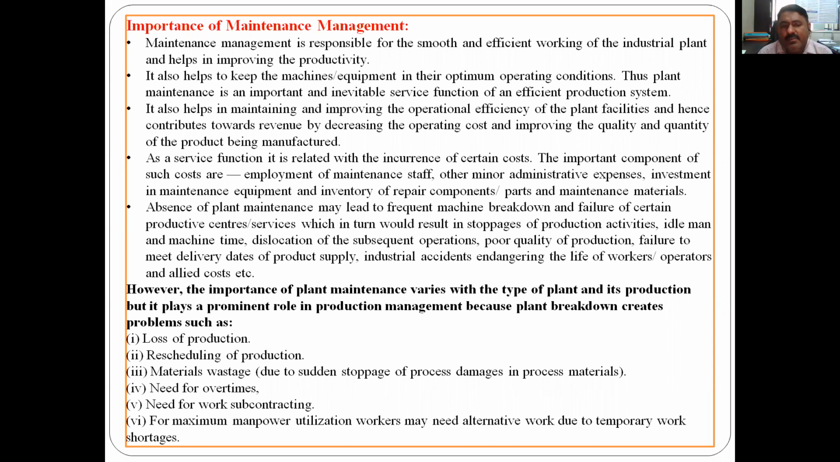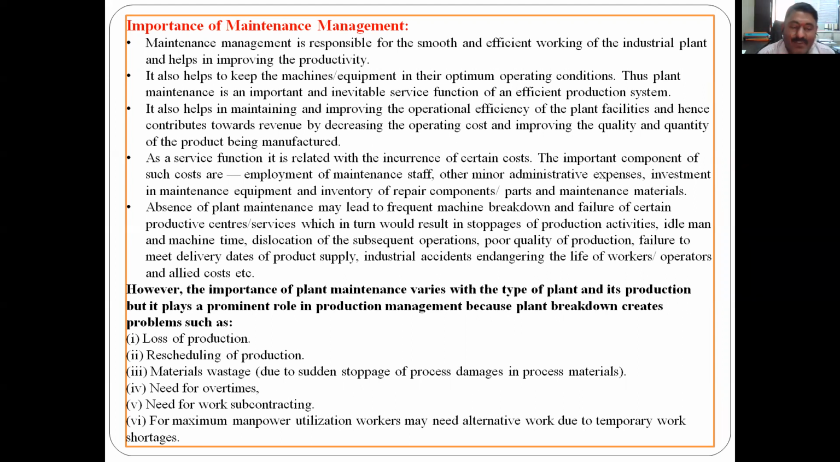It also keeps the machines and equipment in their optimum operating condition. This objective we have discussed. Thus, plant maintenance is an important and inevitable service function of an efficient production system. So the main aim of maintenance management is to keep the equipment in operating condition, up to optimum level. It also helps in maintaining and improving the operational efficiency of the plant, and hence contributes toward the revenue by decreasing the operating cost and improving the quality and quantity of the product being manufactured.